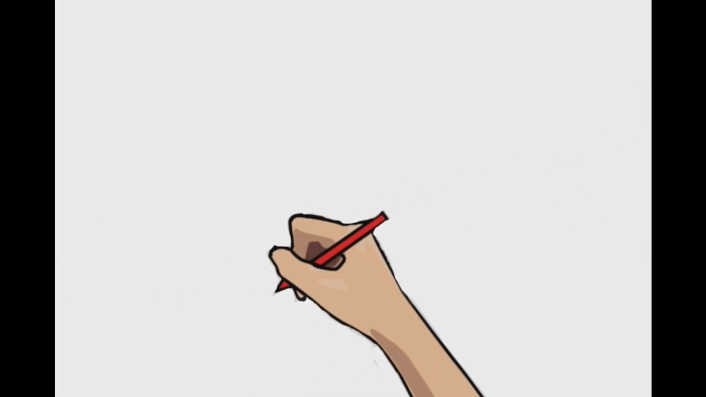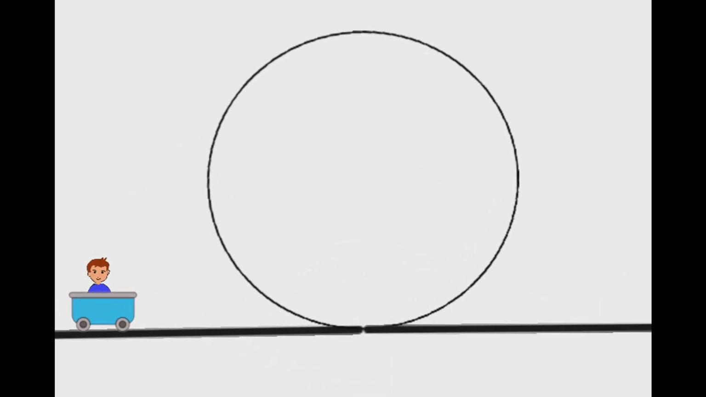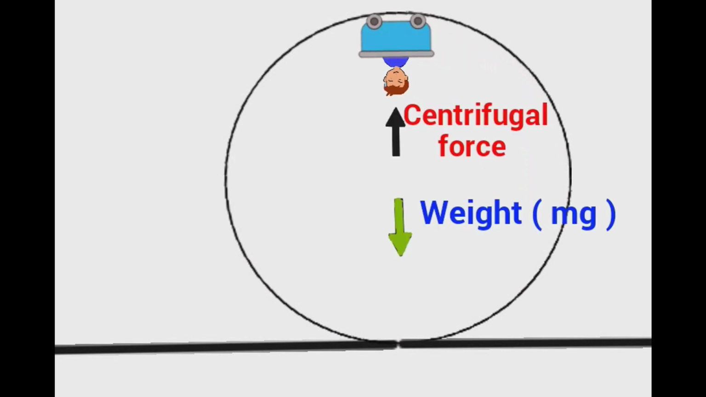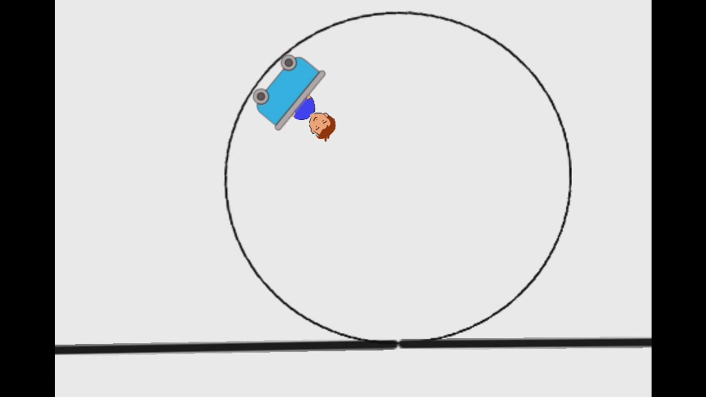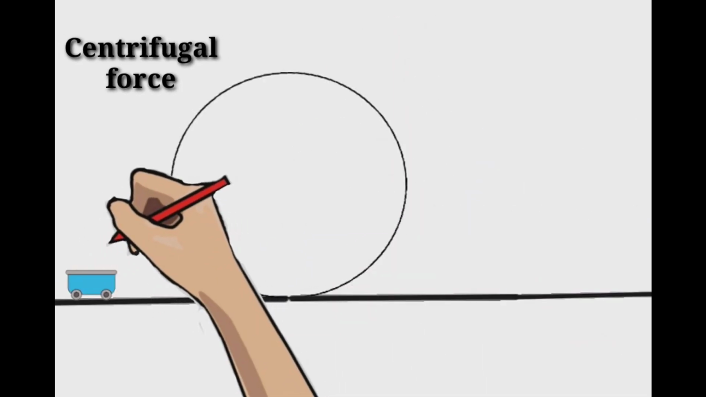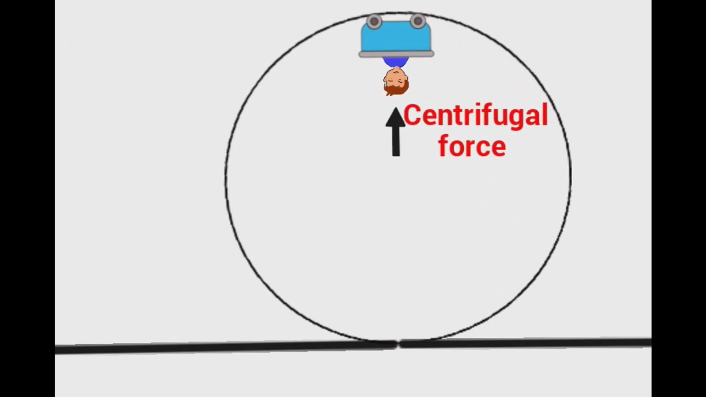Let us consider the example of roller coaster. In case of a roller coaster, while performing loop the loop, the centrifugal force balances the weight of the person. Hence, the person does not fall. The centrifugal force acting is directly proportional to the speed. If the speed is not enough, then the centrifugal force will not be sufficient to balance the weight of the person.